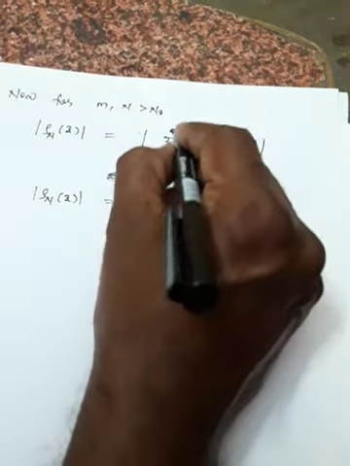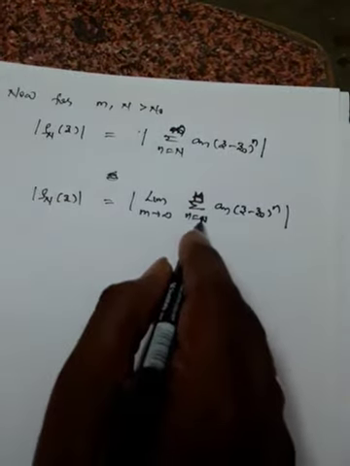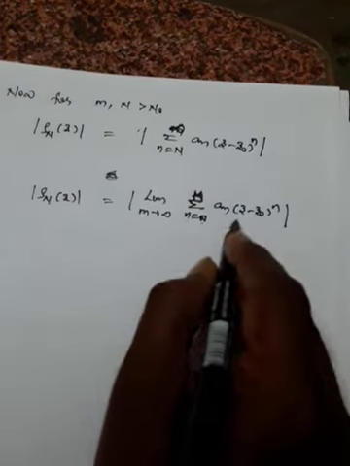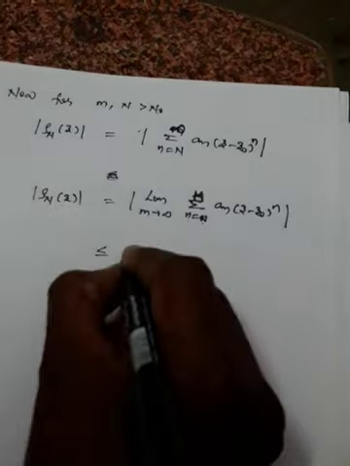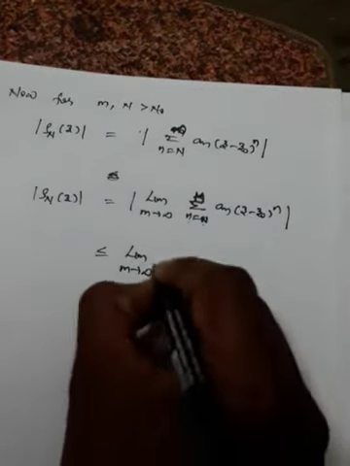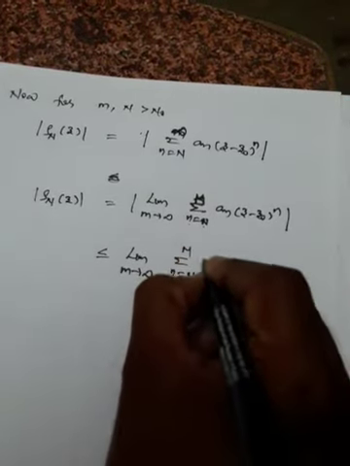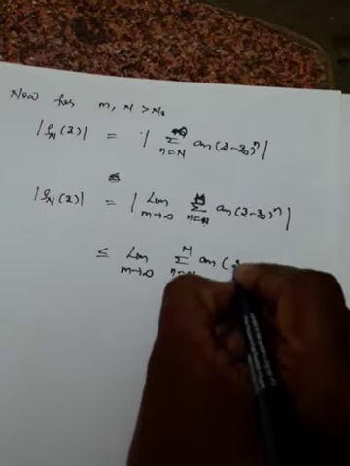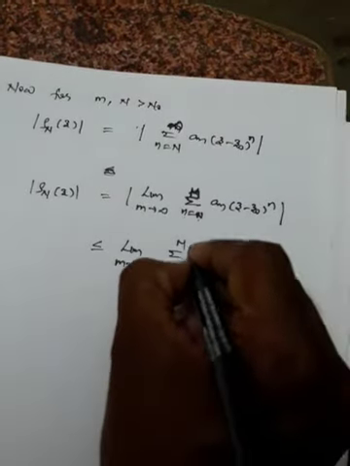This infinity I'm writing as m to infinity, where n is equal to n to m of a n into z minus z naught whole power n, which is less than or equal to limit m tends to infinity summation n is equal to n to m of mod a n into z minus z naught whole power n, and the mod.